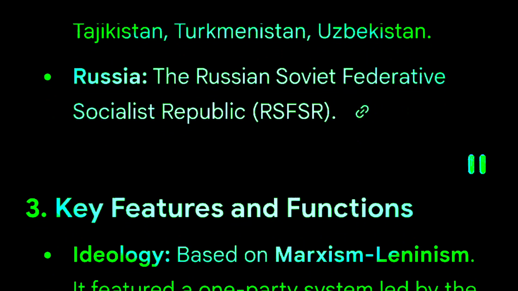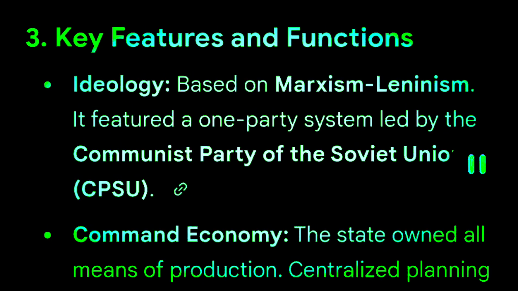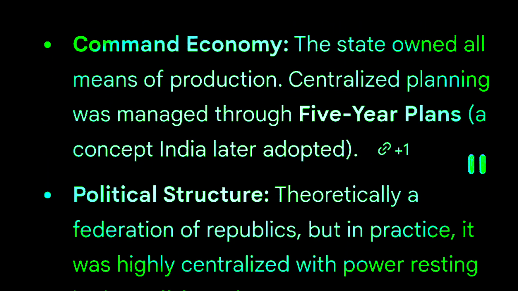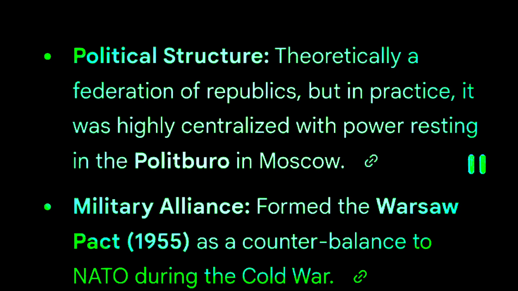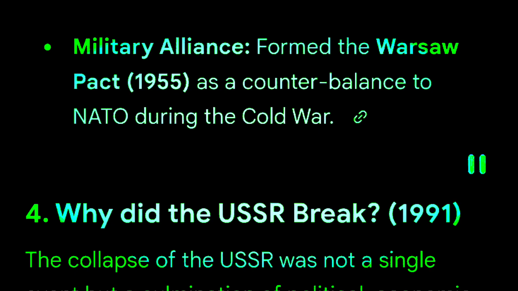3. Key features and functions. Ideology: based on Marxism-Leninism. It featured a one-party system led by the Communist Party of the Soviet Union, CPSU. Command economy: the state owned all means of production. Centralized planning was managed through 5-year plans, a concept India later adopted. Political structure: theoretically a federation of republics, but in practice, it was highly centralized with power resting in the Politburo in Moscow. Military alliance: formed the Warsaw Pact, 1955, as a counterbalance to NATO during the Cold War.